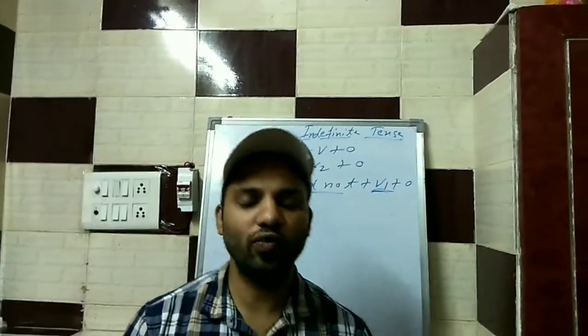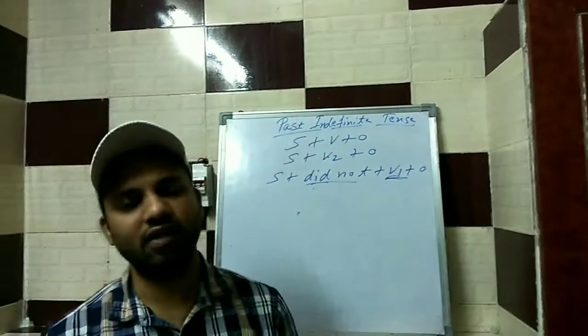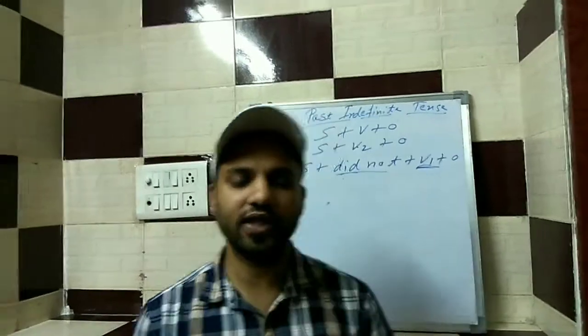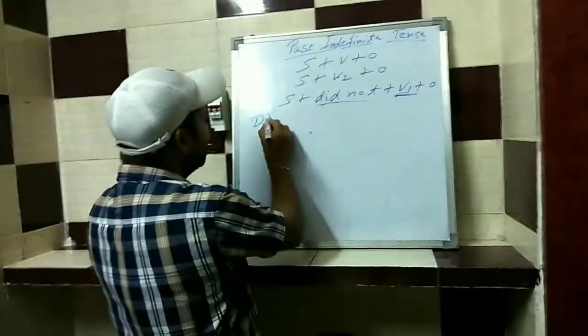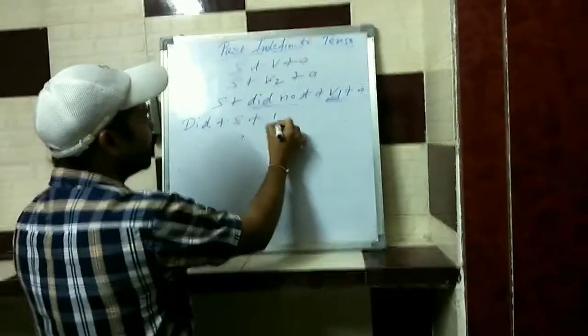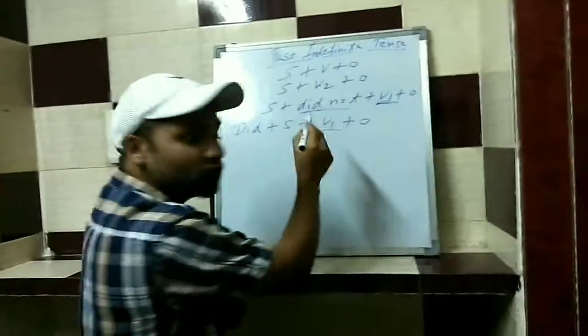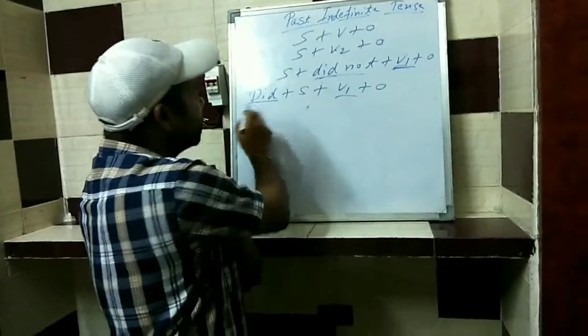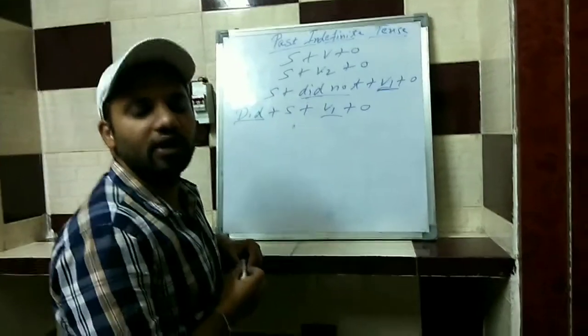So now we are going to work on interrogative sentences of past indefinite tense. Yes, after working on affirmative and negative sentences, now we are going to work on interrogative sentences. So first of all, we go with the structure. It is did plus subject plus first form of verb plus object. Yes, like negative sentences, we are going to use the first form over here because we are using did as the second form of do as a helping verb.